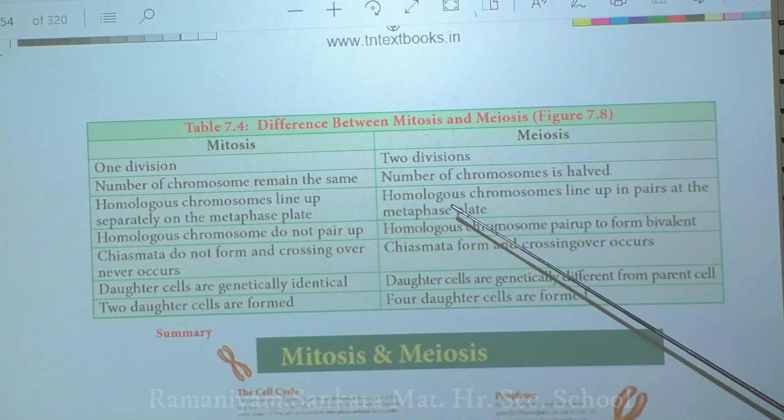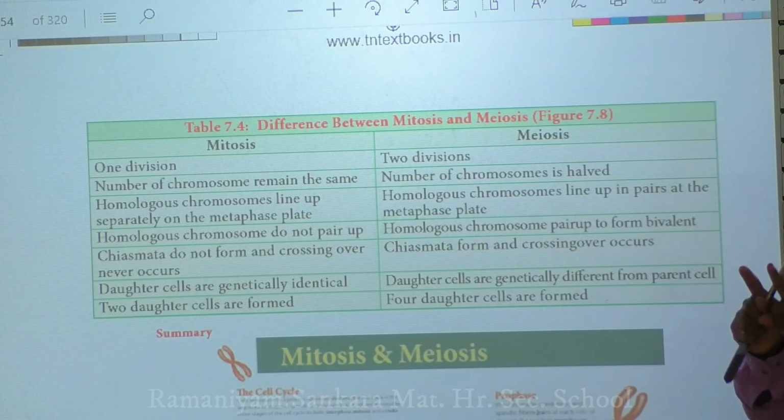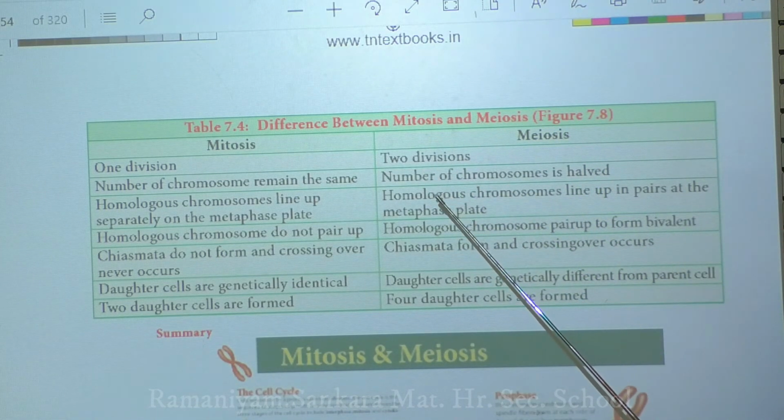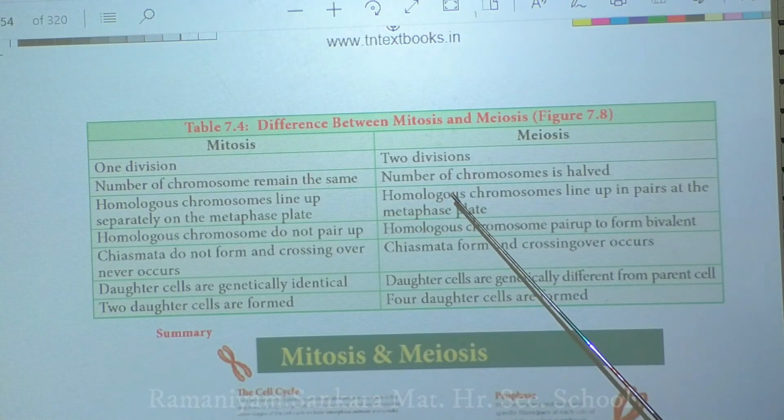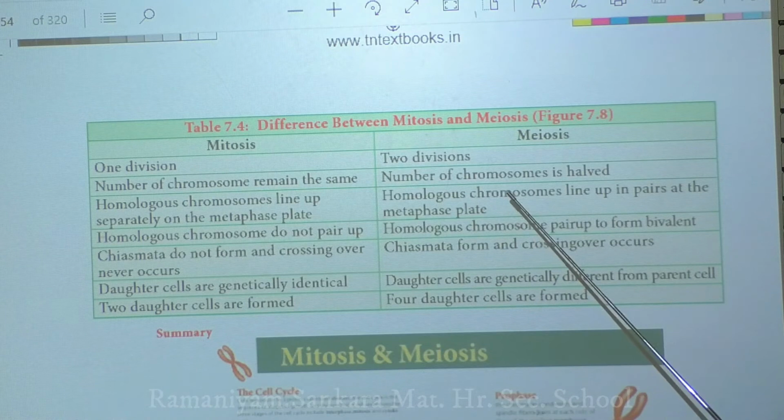When you come to meiosis, the homologous chromosomes are aligned in pairs, especially during the zygotene stage.